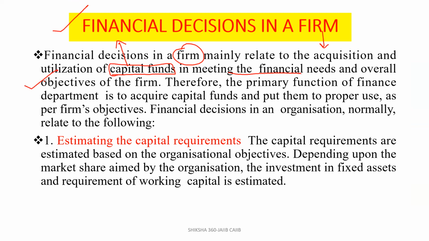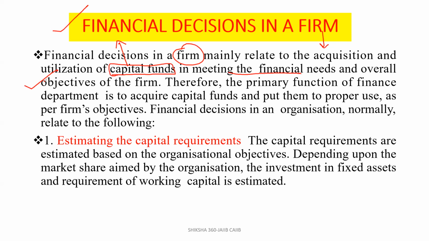Therefore, the primary function of the finance department is to acquire the capital funds and put them to proper use as per the firm's objective.